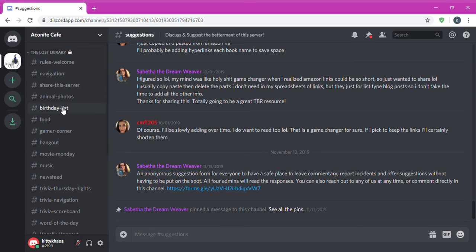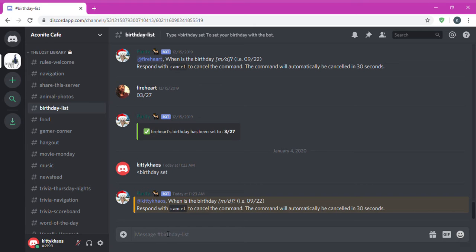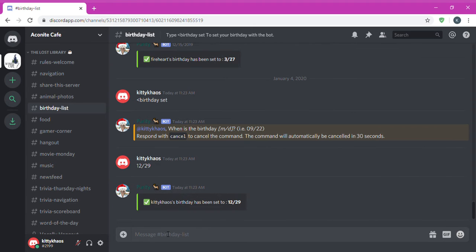The next thing that you can do is come to birthday list. The birthday list is actually a bot that sets it all up. To interact with the bot, you have to type in this symbol and then birthday set. Then it'll ask you what your birthday is, so you'll put your birthday, and then it'll tell you that it's set. Otherwise, you can just ease into the channels.